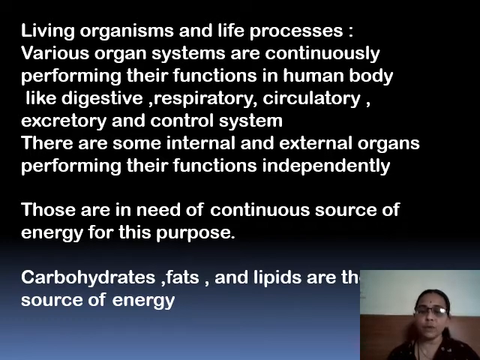So what are those chemicals or what are those food constituents? We have grouped our food into carbohydrates, proteins, fats, lipids, vitamins, minerals, but there are main food substances which give us energy. These food substances are the main source of energy. So what are these food substances? They are carbohydrates, fats and lipids. There are some proteins and other things which are used for the development of our body, but carbohydrates, fats and lipids are used for providing energy to our body.